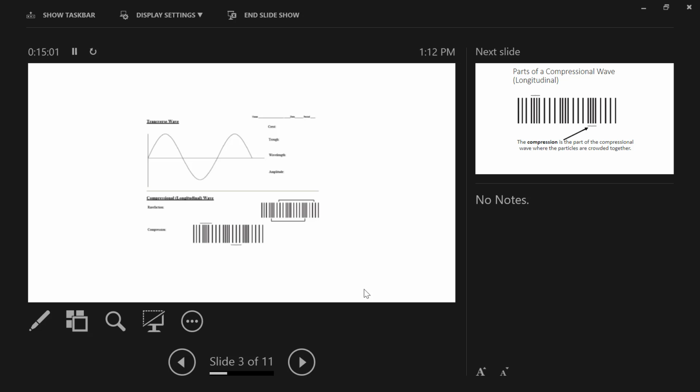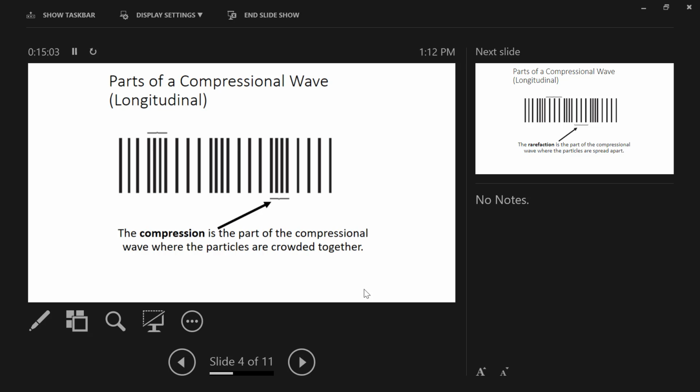And so let's look at this in a little bit more detail. A rarefaction is where those particles are spread apart. A compression is where those particles are forced together. And so here you can see a compression where these particles are compressed or smashed together.